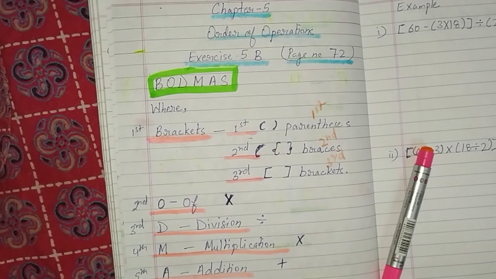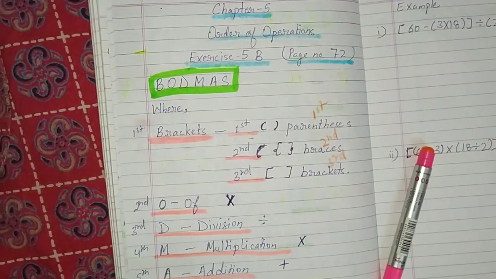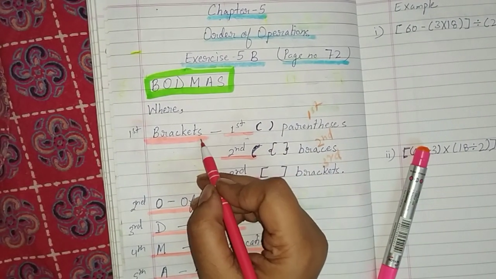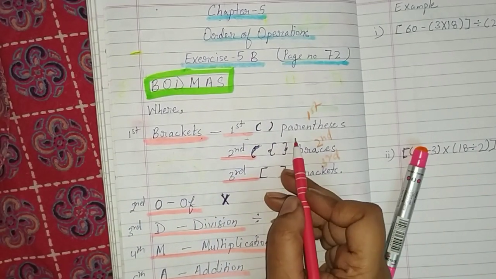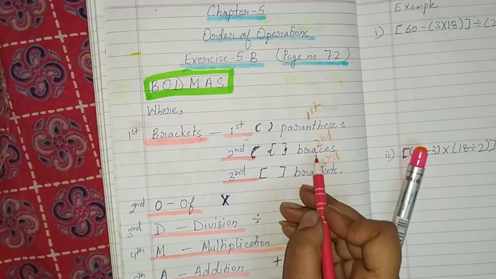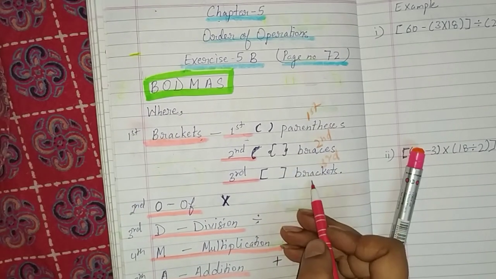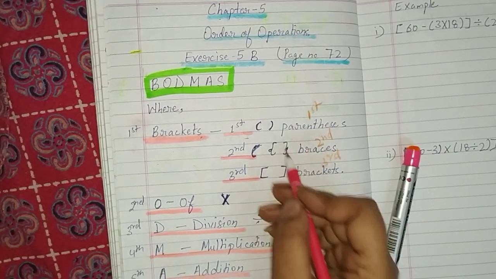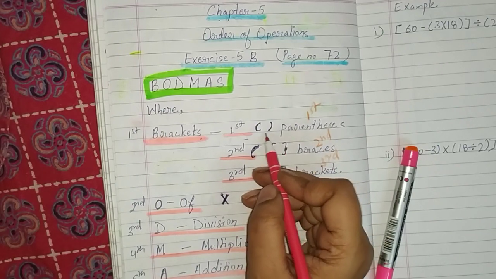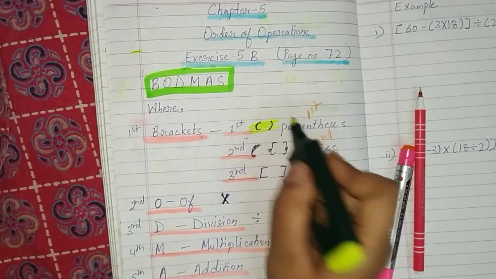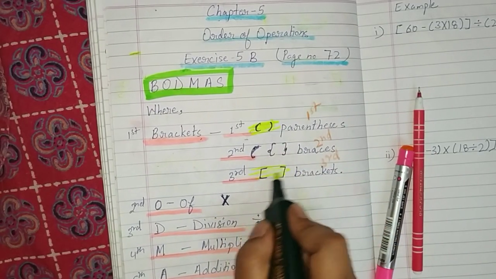So, if brackets are given, of is given, multiplication, subtraction, division, addition is given, then what will be our sequence? First, bracket. In bracket, we are going to solve first parenthesis if it is given, then braces, and at last brackets. Normally, we can see only parenthesis and brackets.